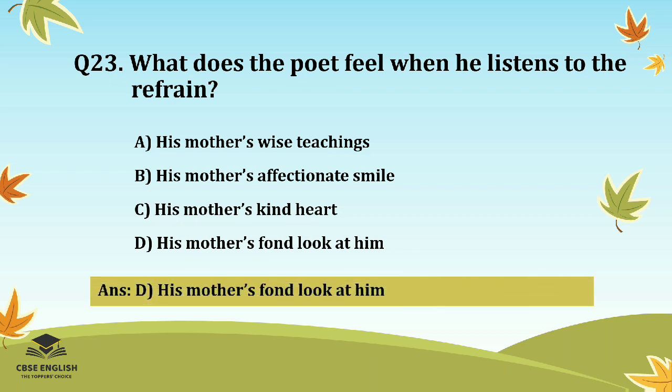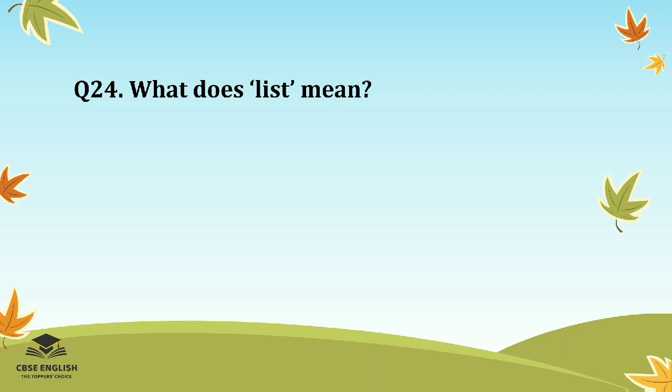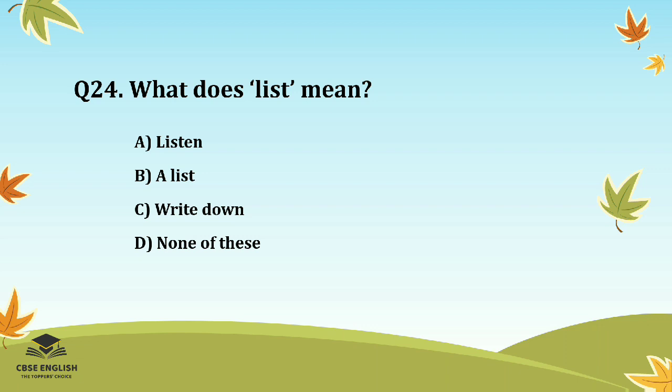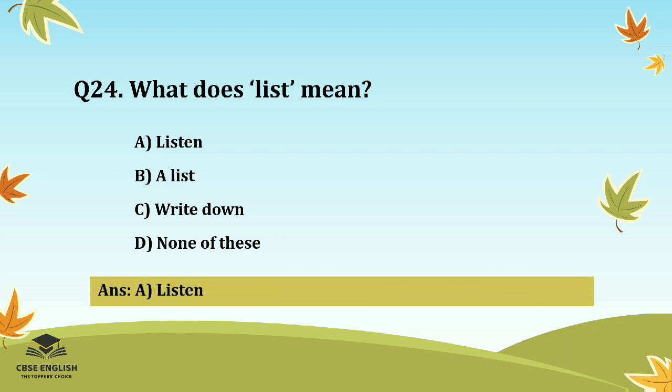And the correct answer is his mother's fond look at him. Question number 24. What does list mean? Options are listen, a list, write down, or none of these. And the right answer is listen.